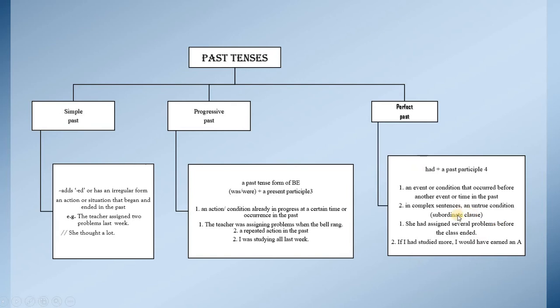Or it is used in complex tenses when we have the conditional sentence, the untrue condition. If I had studied more, I would have earned an A. It was in the past, but unfortunately I can't do it and I couldn't do it.